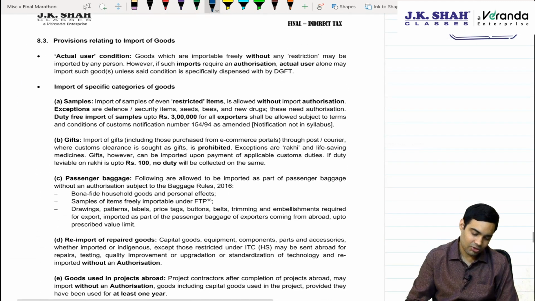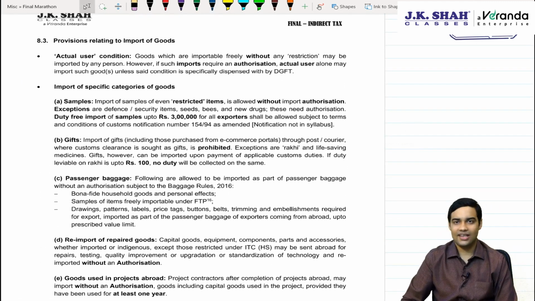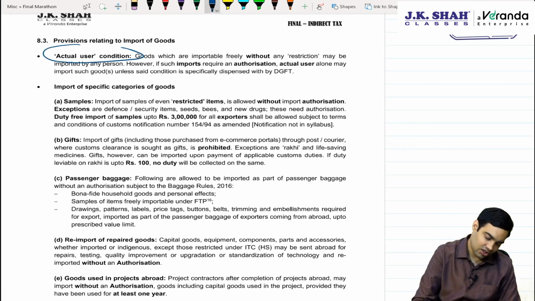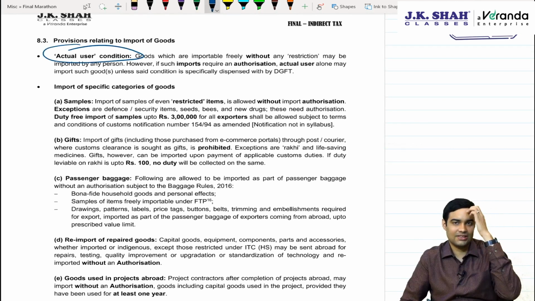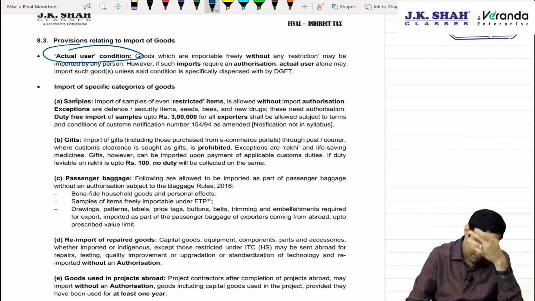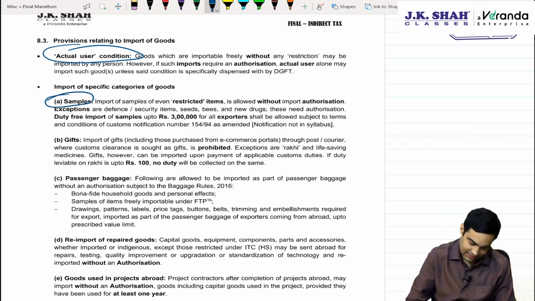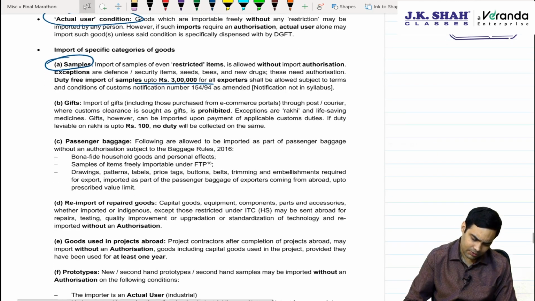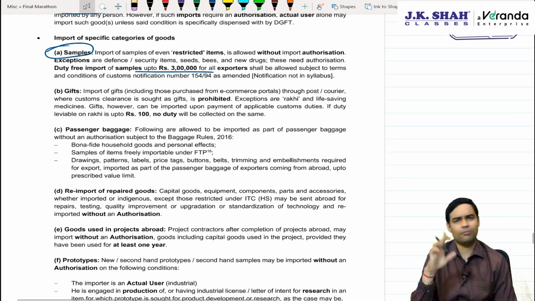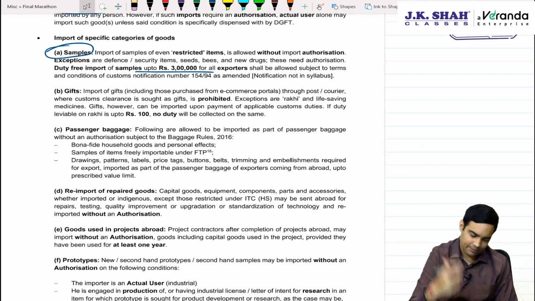Then let's talk about some provisions related to import of goods. Actual user condition is mandatory until and unless it is specifically dispensed with. Samples can be imported, yes, duty free up to 3 lakh rupees, and exporters are also allowed to import samples up to this 3 lakh, because they will be required to manufacture those products and send them outside India.